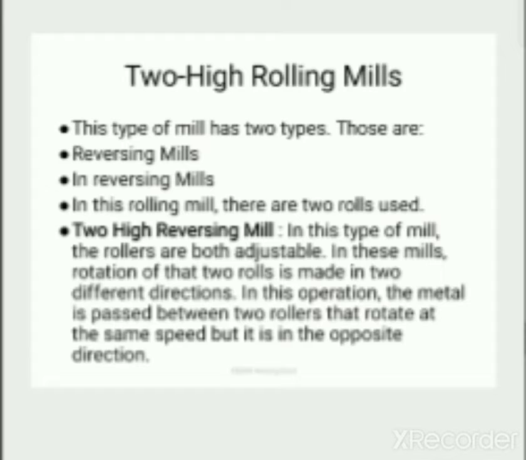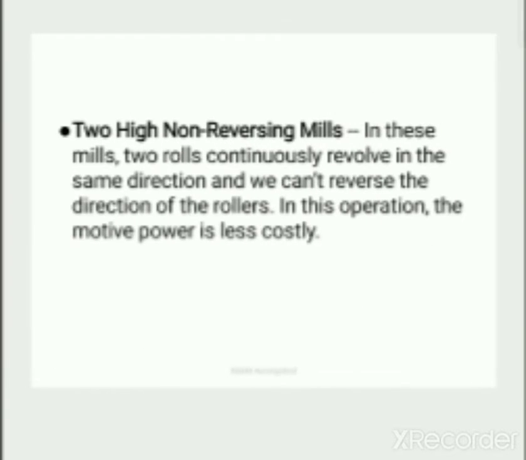The rollers move in different directions, one anti-clockwise and the other clockwise. The metal is passed between two rollers that rotate at the same speed but in opposite directions.